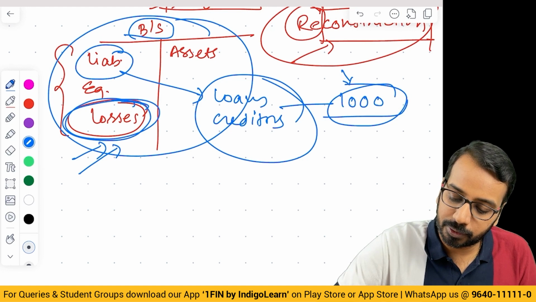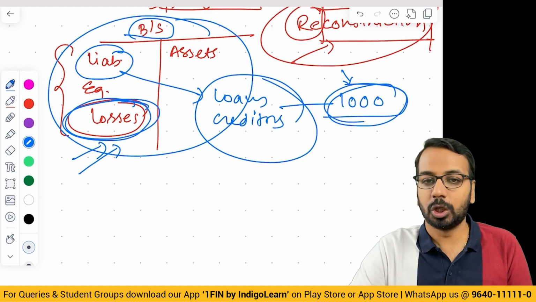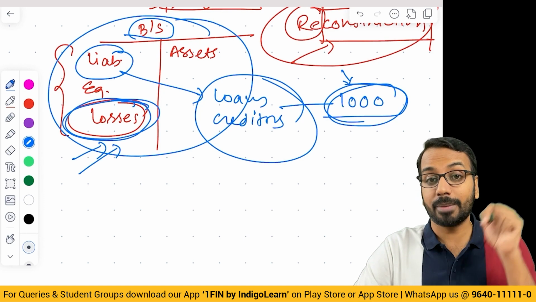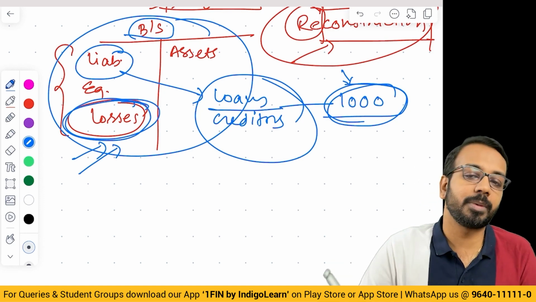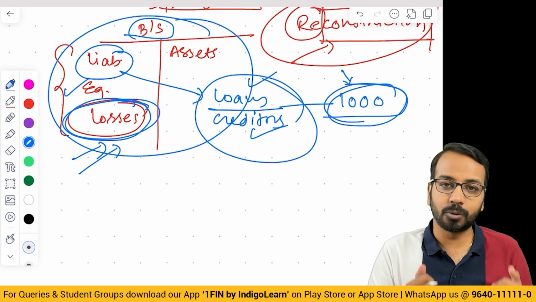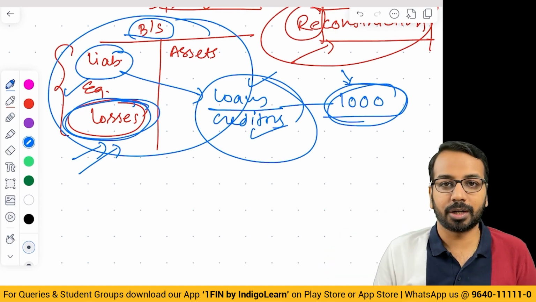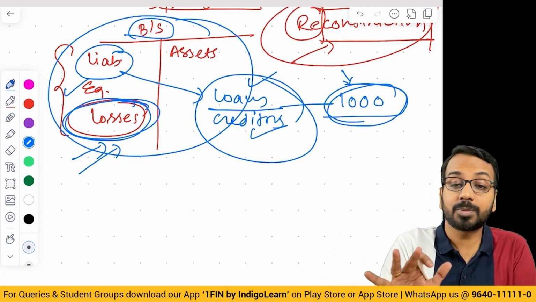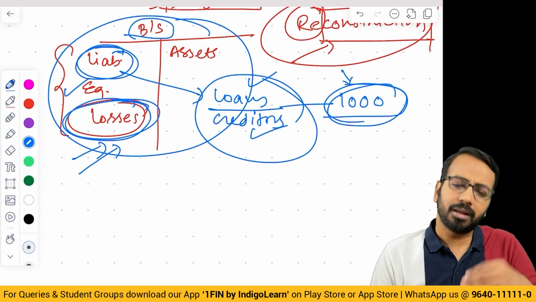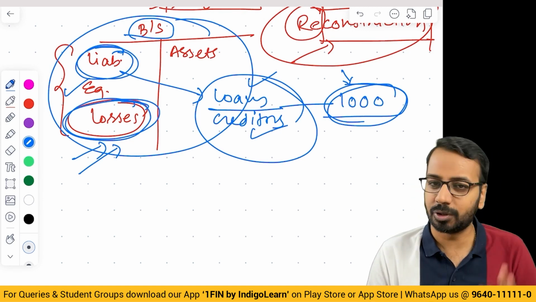See, someone who has given the company a loan wants to recover some amount. If they keep on saying, pay me now, the company may not be able to pay. So these people will lose out. In the same way, equity holders will also lose out and the company will not be able to continue. So in the arrangement, what happens is these liability holders come up and say, okay, we'll forgive some part of the loan.